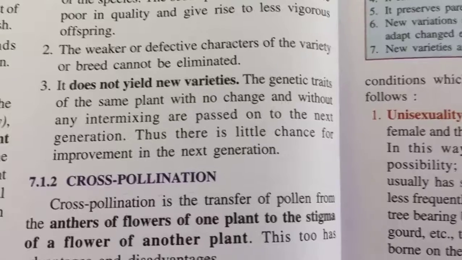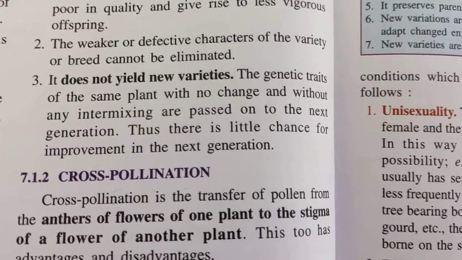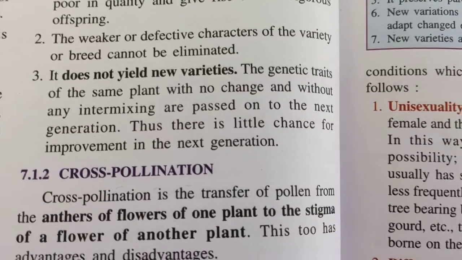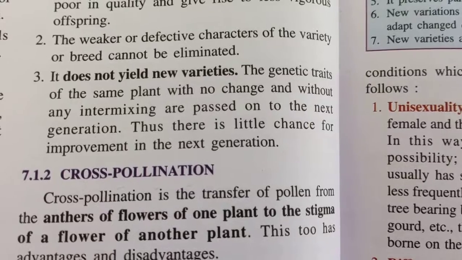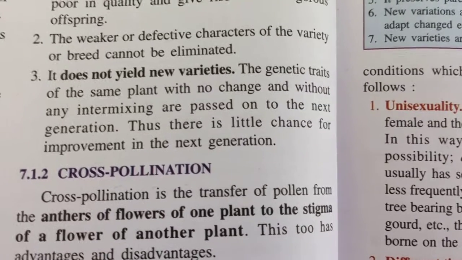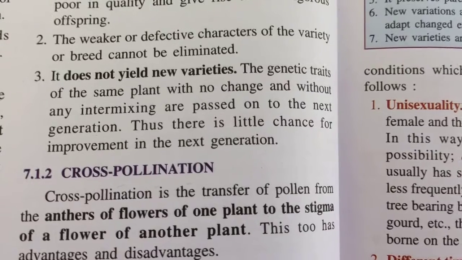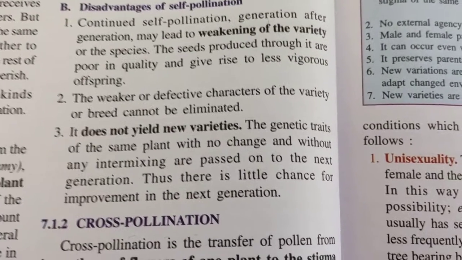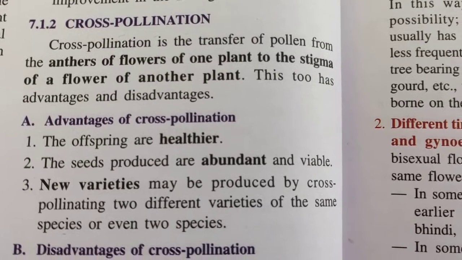And thirdly, it does not yield new varieties because the same genetic traits, with no change, without any intermixing, are passed on to the next generation. So there is no yield of new varieties, new types with new variations. Clear? So these are the 3 disadvantages of self-pollination.